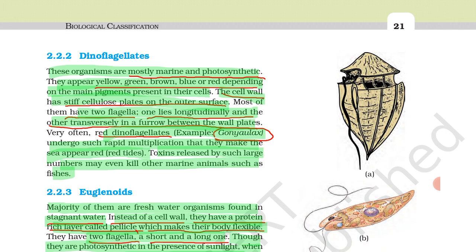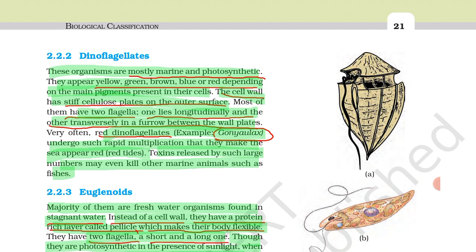It is also called red tides, and these red tides secrete some toxins, and because of these toxins the marine fishes and many other organisms which live in water were killed. So it is called red tides, and the example is Gonyaulax.